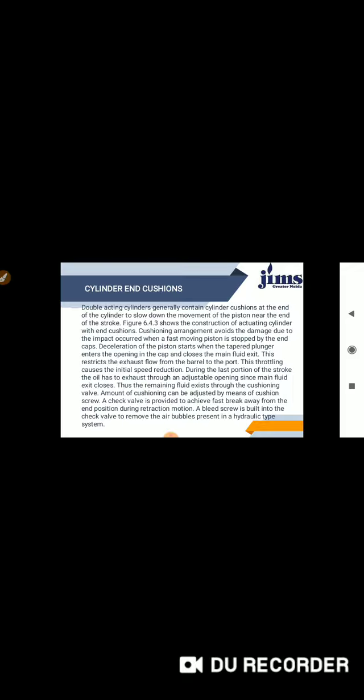So this restricts the exhaust flow from the barrel to the port. This throttling causes the initial speed reduction. During the last portion of the stroke, the oil has to exhaust through an adjustable opening.